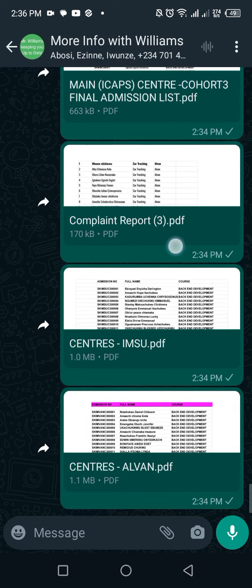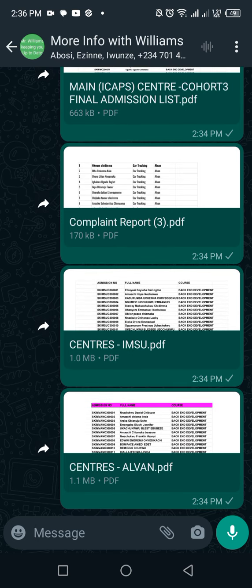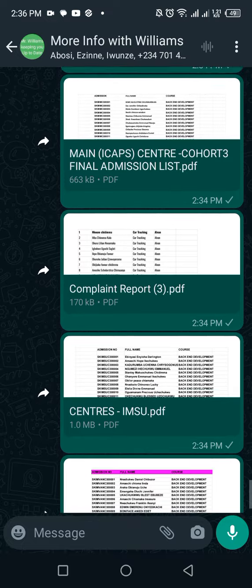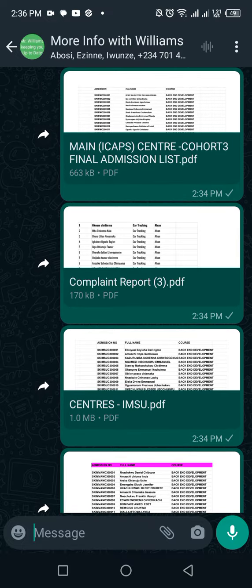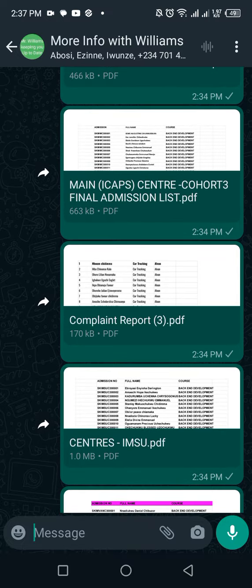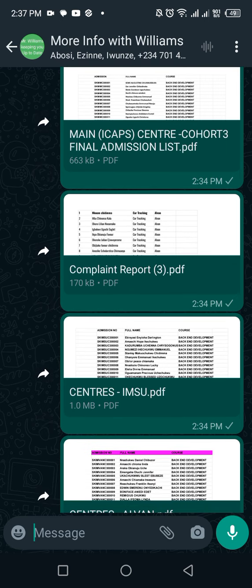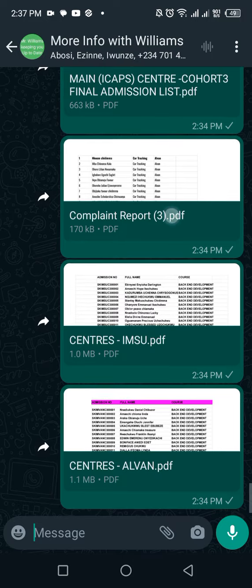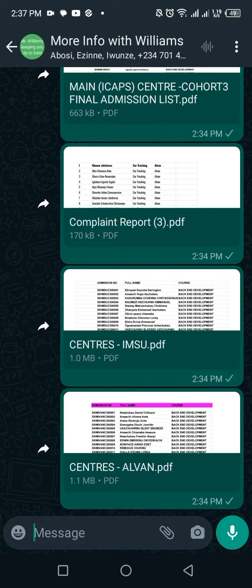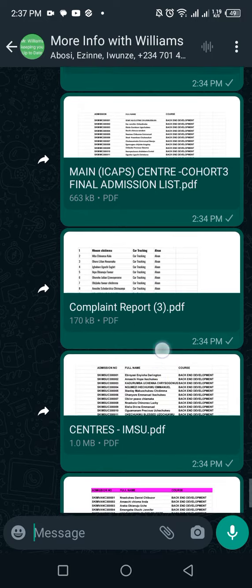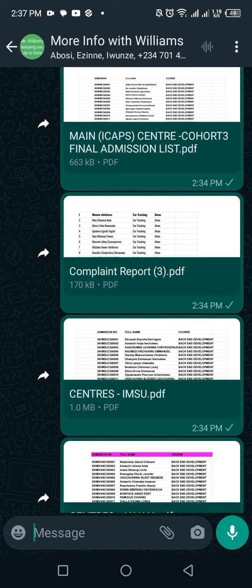So let's say my name did not come out in the list when I searched. I'll search the complementary list, the one with compliant reports. This is the supplementary list. It's titled compliant report or supplementary list basically. So you need to know your center. Supposing my center is IMSU, it's an assumption, you select this IMSU PDF file.